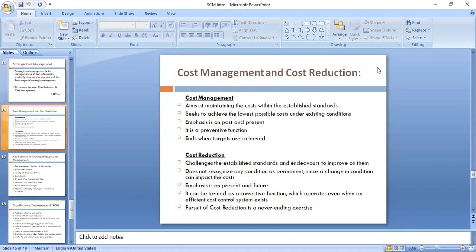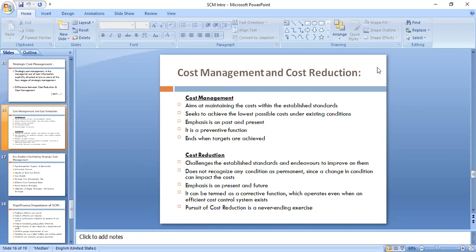So, if you want to find out just a simple difference between cost management and cost reduction, we have studied cost management. In simple terms, in cost management you will try to manage your cost within those cost parameters. Correct, Rajesh? Yes, sir.